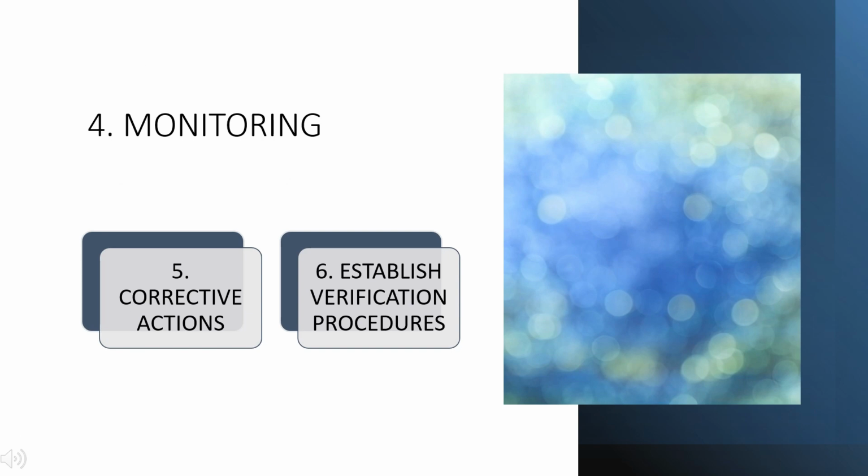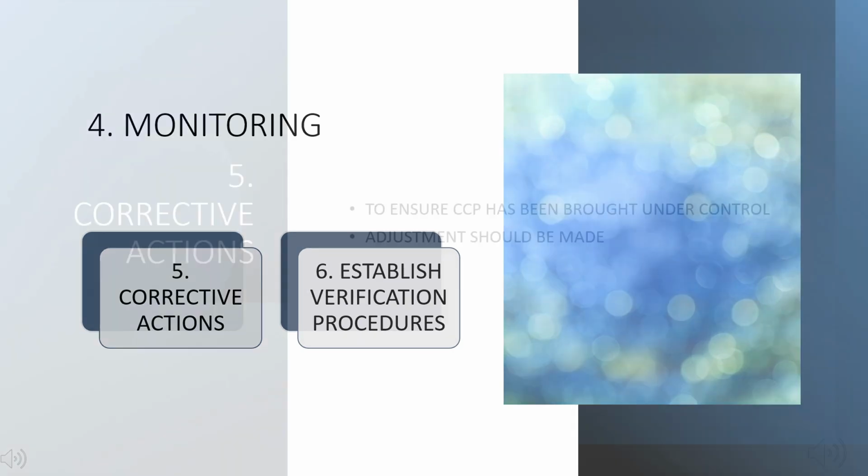Principle 4. Monitoring. Monitoring is the scheduled measurement or observation of a CCP relative to its critical limits. Monitoring should be provided in time to make adjustments to ensure control of the process to prevent violating the critical limits. It should be measurable.